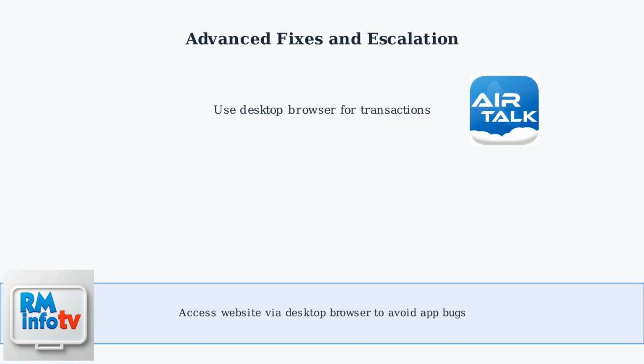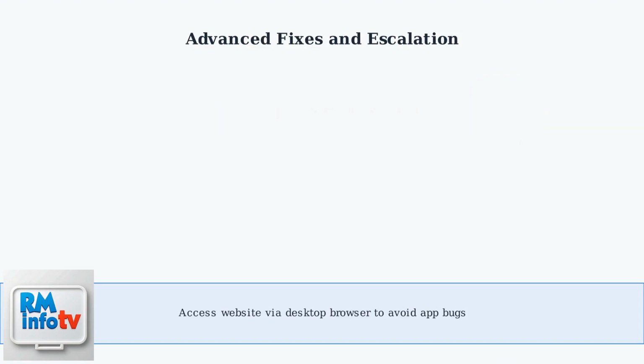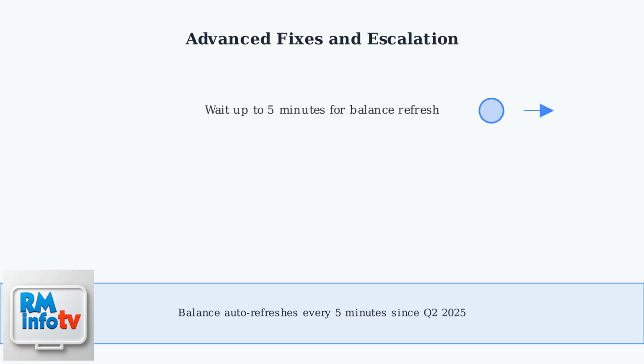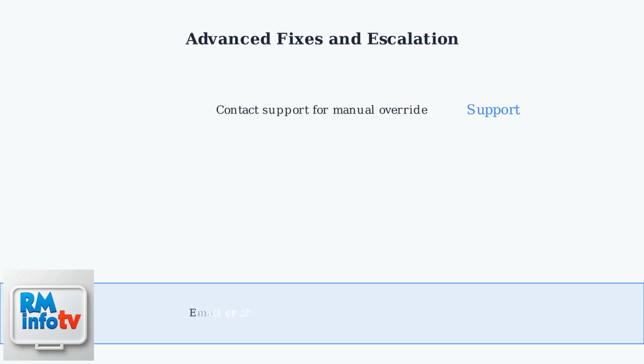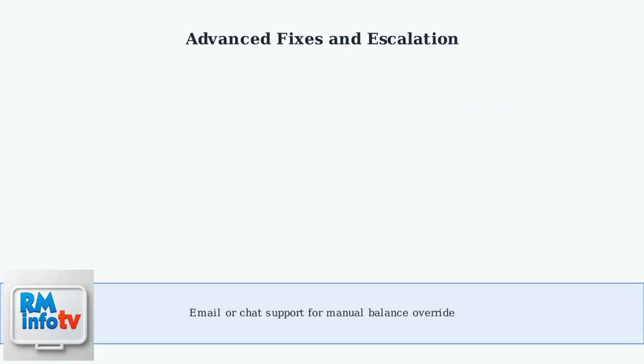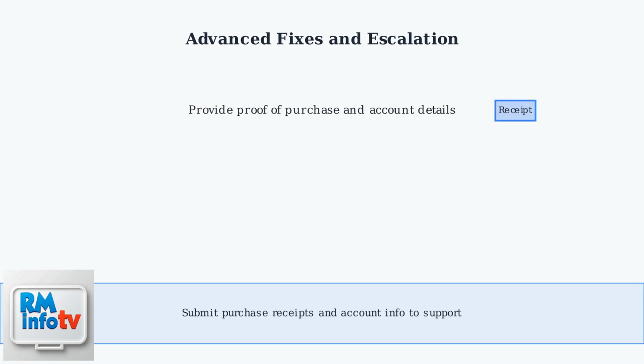If basic troubleshooting fails, try accessing the AirTalk Wireless website via a desktop browser, as mobile app-specific bugs can sometimes interfere with transactions. Allow up to 5 minutes for your balance to refresh automatically. This is a feature implemented in Q2 2025. If the balance remains incorrect, contact AirTalk Wireless support directly via email or chat for a manual override. Provide proof of purchase and account details.